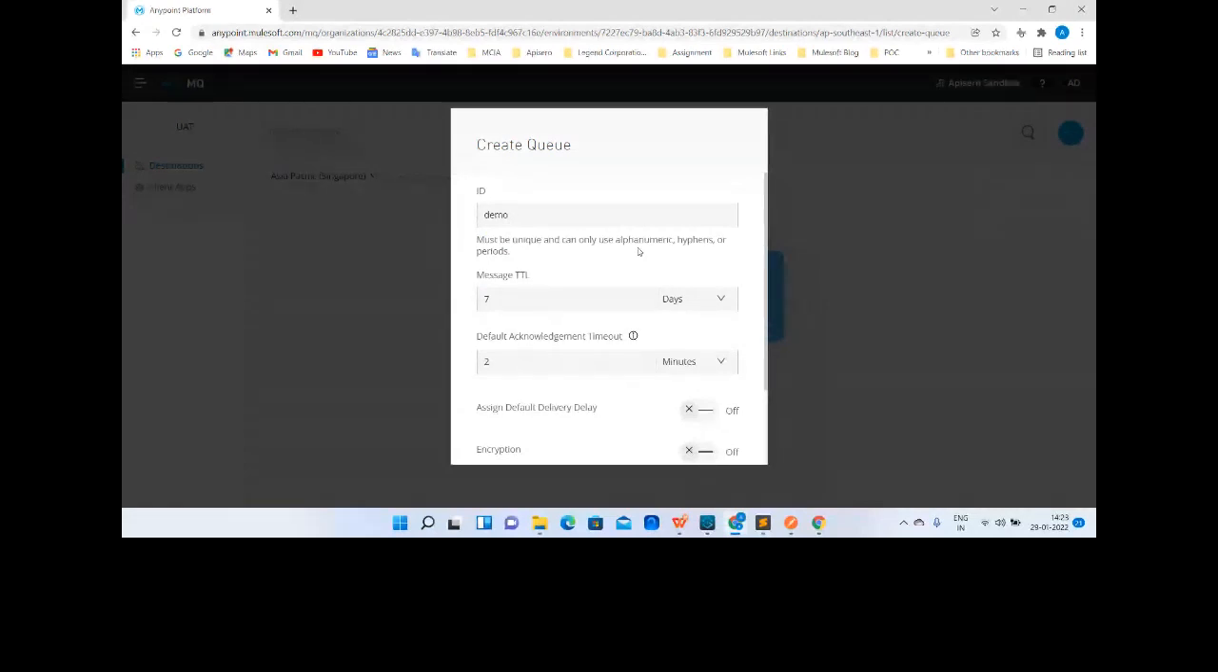It is saying message TTL. So what does TTL mean? TTL says time to live. It defines how long the message will remain in the queue before MQ expires that message and removes it from the queue, right? So by default it says 7 days, and we can go ahead to 14 days maximum. We can't go beyond that.